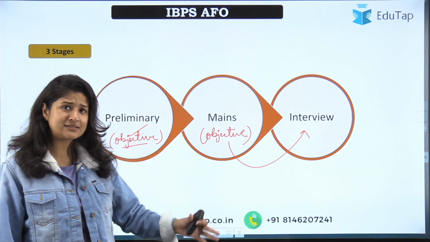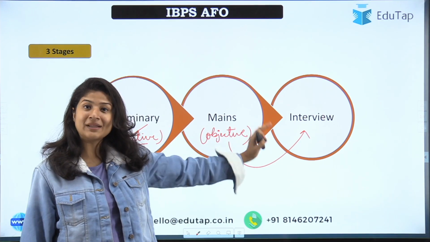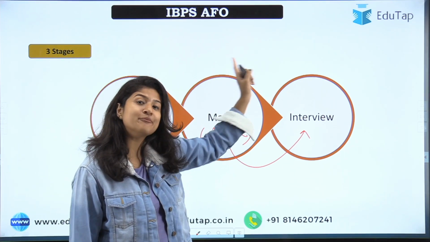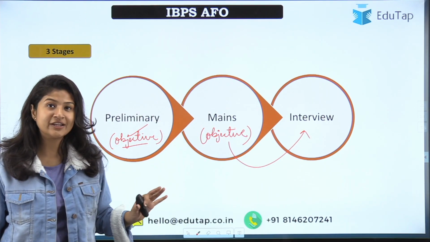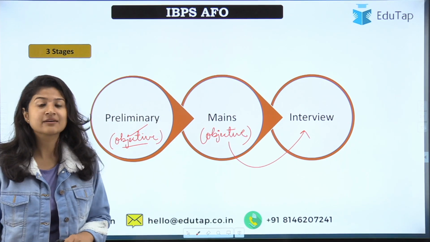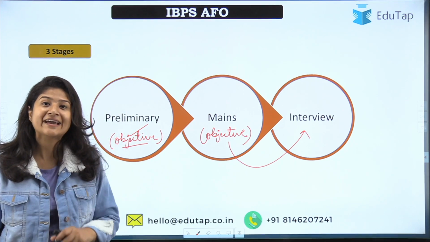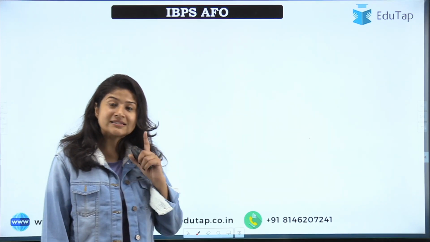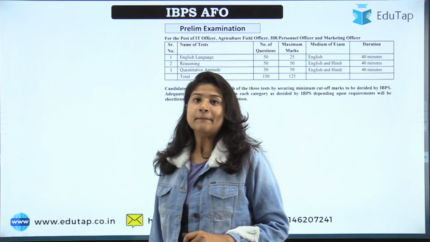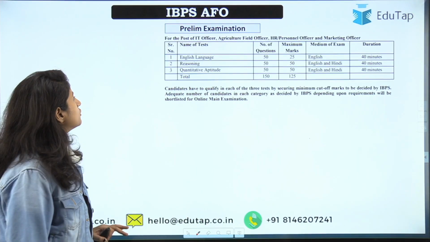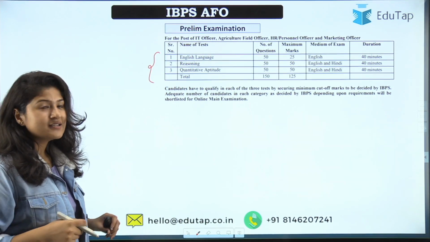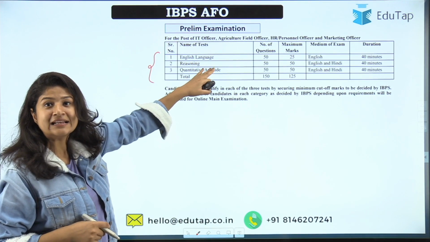Now there are many things that you should know. It's not as simple as it looks, and we'll look at every stage in a comprehensive manner so that you do not have any query about the different stages you have to face while becoming an IBPS agriculture field officer. All right, so we'll start with the prelim examination. In the prelim examination, you have to face three sections in objective form. The first section is English language.